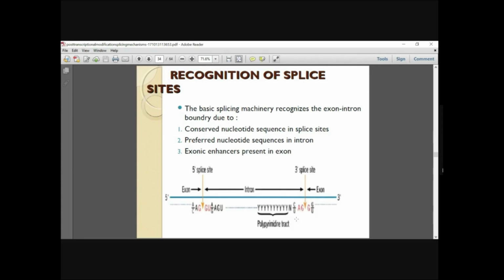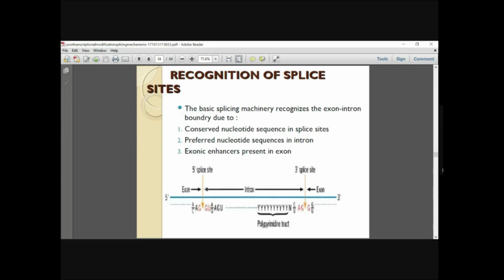This figure is important. It shows which is the 5' splice site and which is the 3' splice site, and where exactly it can cleave. You will always have a 5' splice site, also called the donor site, on the left, and the 3' splice site, also called the acceptor site, on the right.